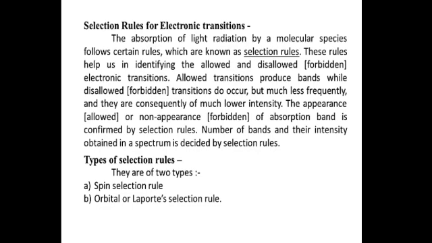Allowed transitions produce bands while forbidden transitions do occur but much less frequently, and they are consequently of much lower intensity. The appearance or non-appearance of absorption band is confirmed by selection rules. Number of bands and their intensity obtained in a spectrum is decided by selection rules. They are of two types, spin selection rule and orbital or Laporte selection rule.